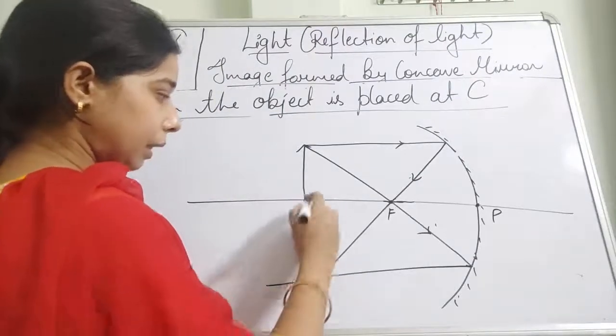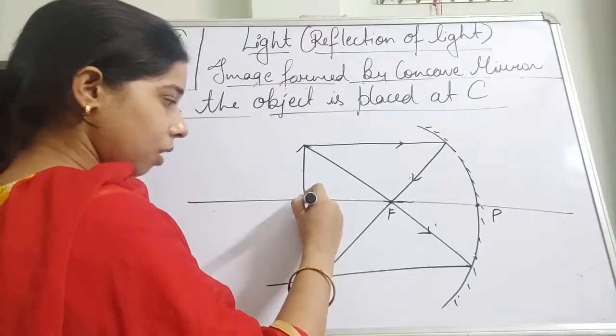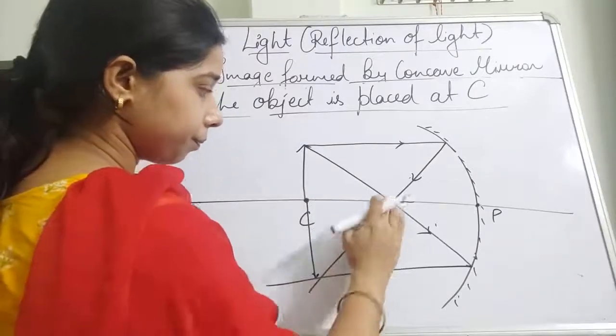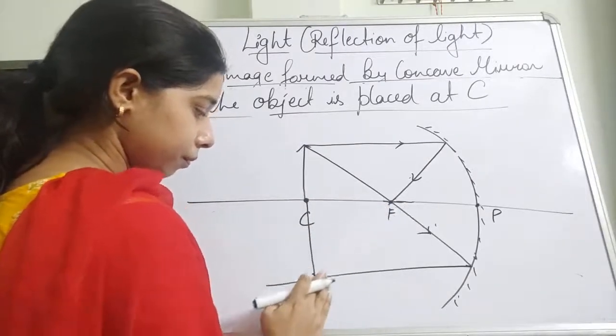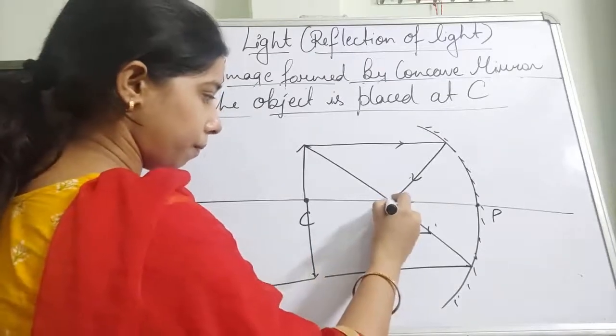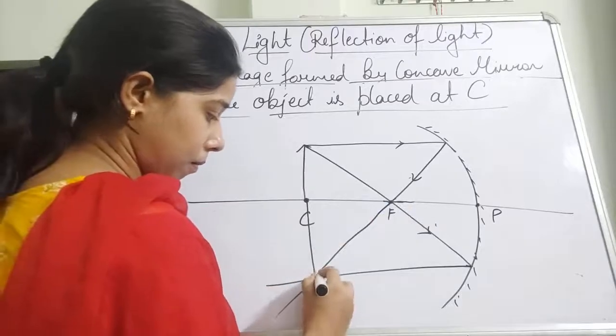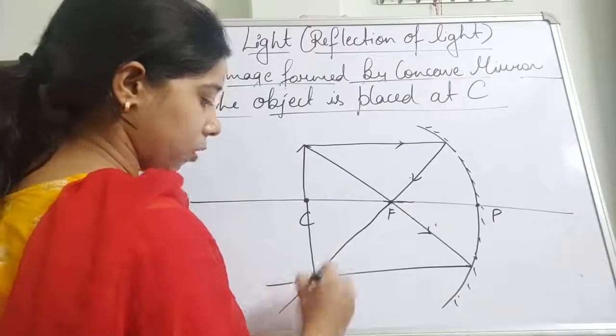Now what you will find here, students, is the image which is formed here, it should be like that.